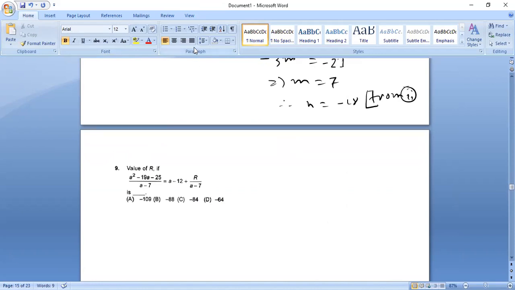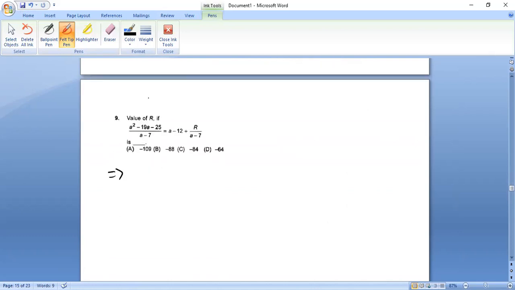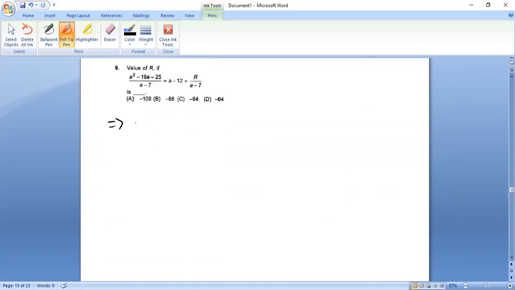So let us solve question number 9. What did they give us? Find the value of r. We have to solve for r. First of all, what you can do, you can factorize it, right? Can it be factorized?